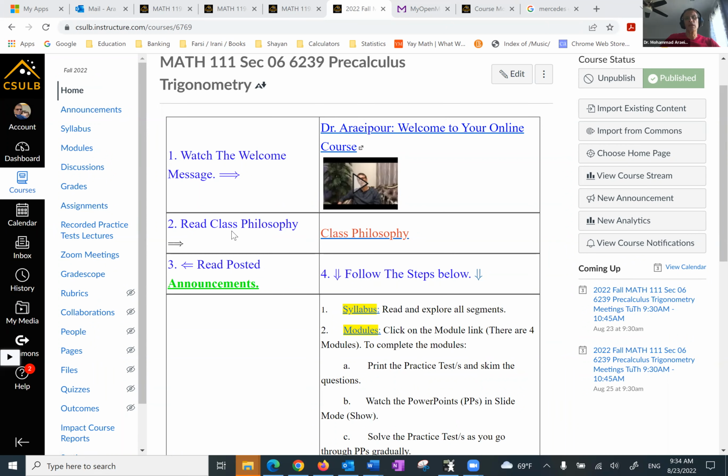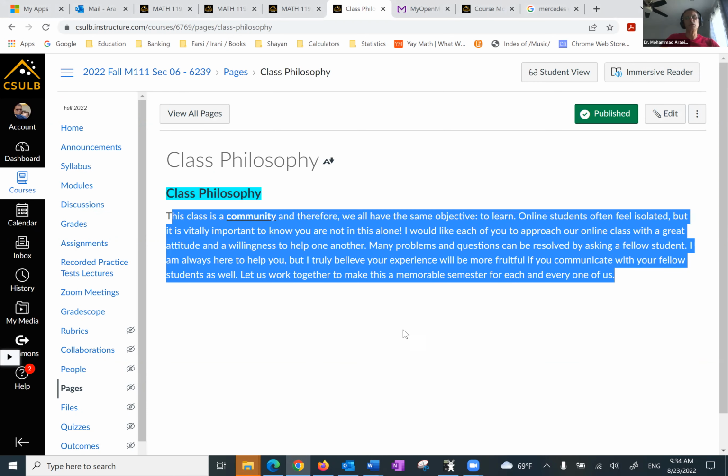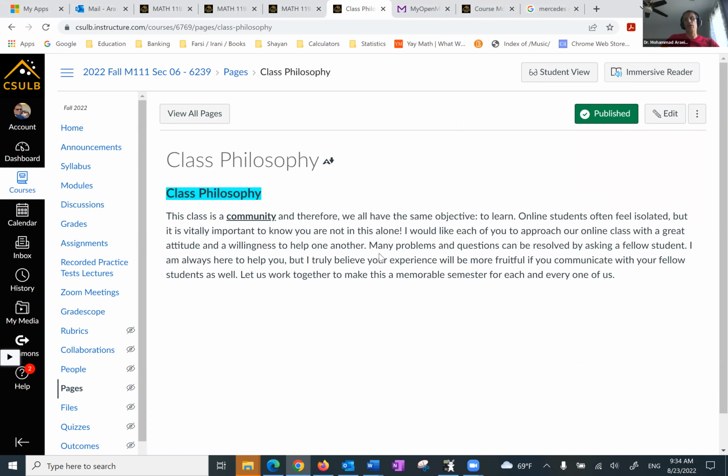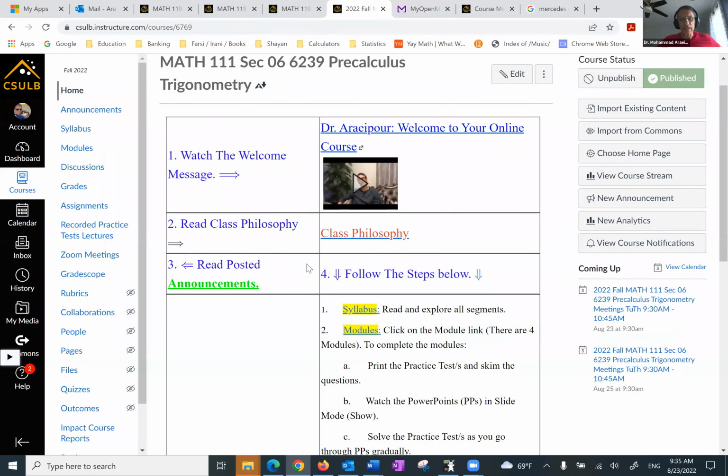Number two, class philosophy. You can read this statement. In short, this is a community, and therefore we all have the same objective, which is to learn. It's important to understand not only I'm here to help you, I hope that all students are here to help one another. And so please make sure to get in contact with each other. There is a way to do so. And so I hope nobody feels alone.